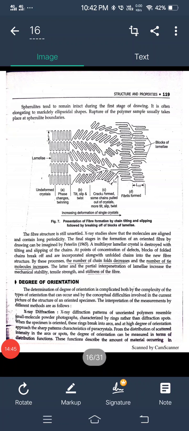This is part of unit 4, the remaining part of unit 4, morphology of the crystalline polymer, structure and properties. In the third unit, chromatography portion, I taught you some chromatography techniques. After this remaining part, the fourth unit will be completed. After that we will start, I think, the photochemistry unit first.